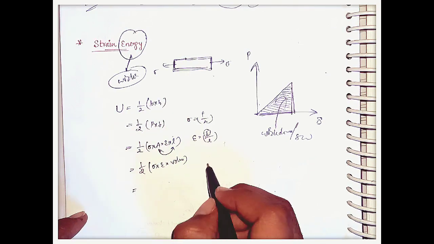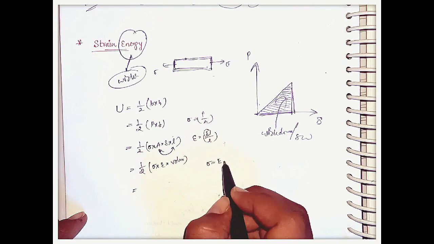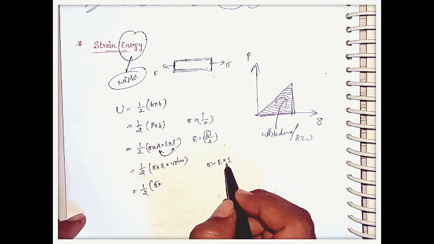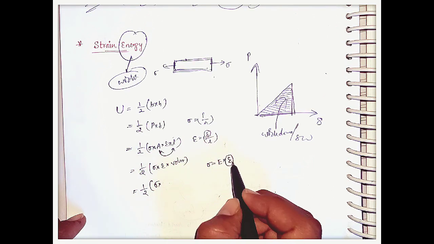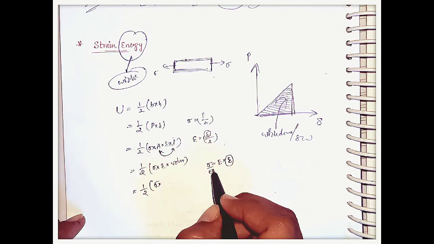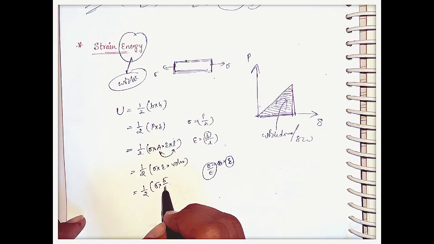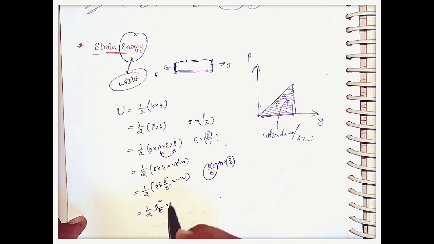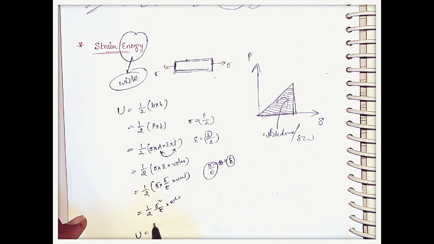Here sigma is Young's modulus into strain, so strain is sigma by E. So it is half sigma square by E into volume, that is, strain energy is sigma square by 2E into volume for simple loading.